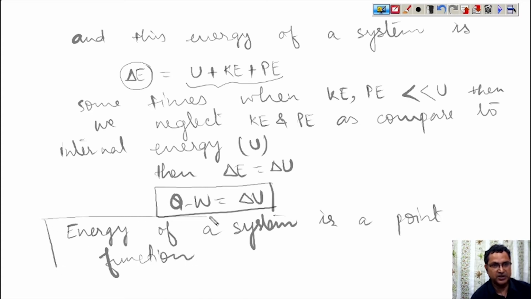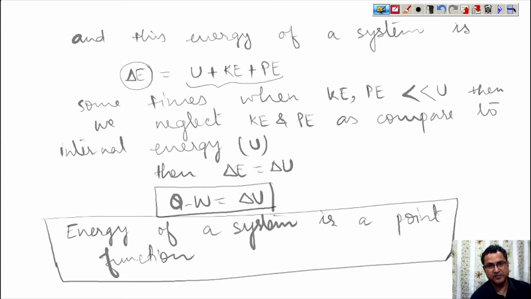This is an important outcome. The energy of a system is a point function. This is an important outcome of Joule's law.